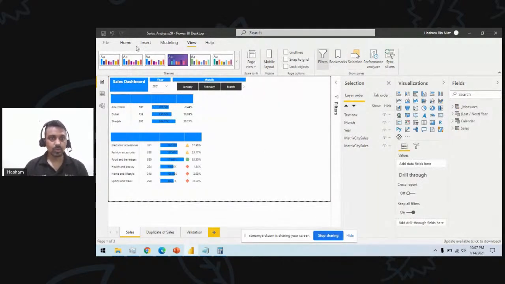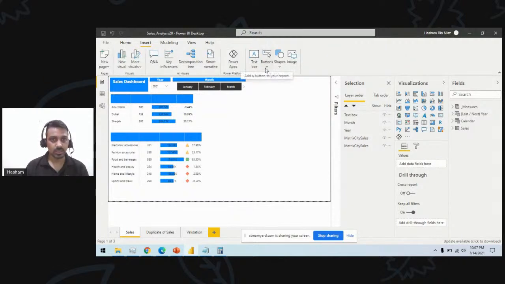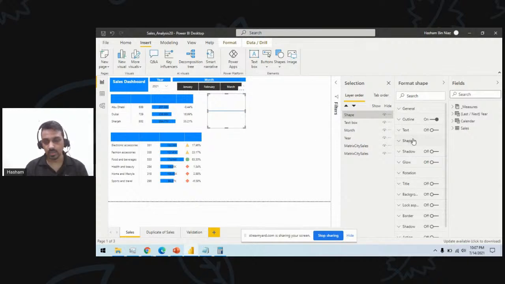I can also add some more beautification. I can insert a line here from shapes, and let's say we have the rotation here.